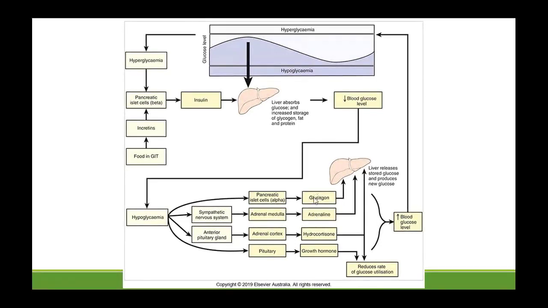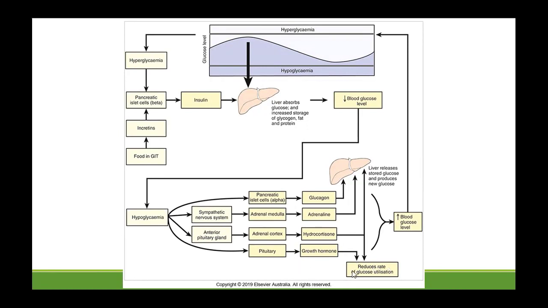Now, glucagon and adrenaline will act on the liver to break down glycogen. When glycogen breaks down, glucose will be released into the bloodstream to maintain blood glucose levels. Cortisol has an effect on the liver, plus it reduces glucose utilization by peripheral cells.